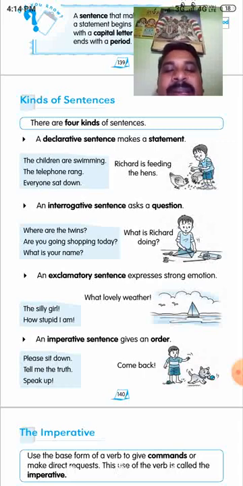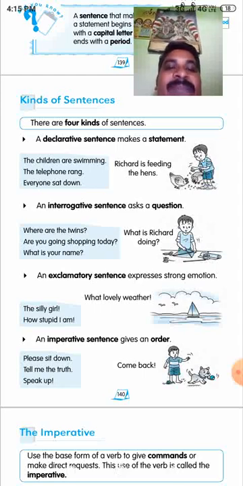Next, exclamation. This expresses strong emotion or feeling. It may be happy or sad. That is an exclamatory sentence. At the same time, this sentence has an exclamation mark. Then the imperative sentence. The imperative sentence gives the meaning of order, advice, request, suggestion, command. Thus these are the imperative sentences.